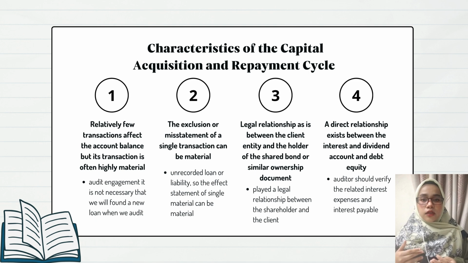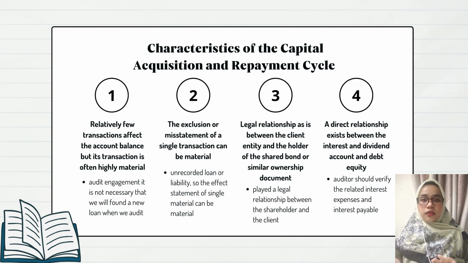Next, the omission or misstatement of a single transaction can be material. If there is an unrecorded loan or liability, the effect on the financial statements can be material, because it is one single liability. When you exclude a new loan from the financial statements, the effect is highly material.